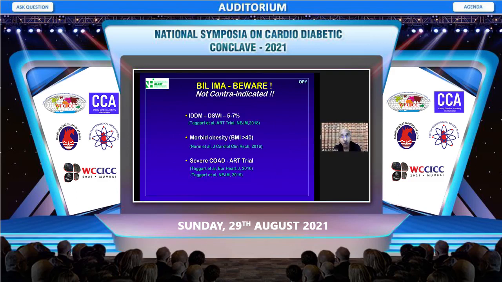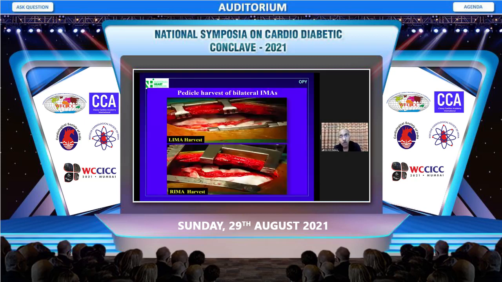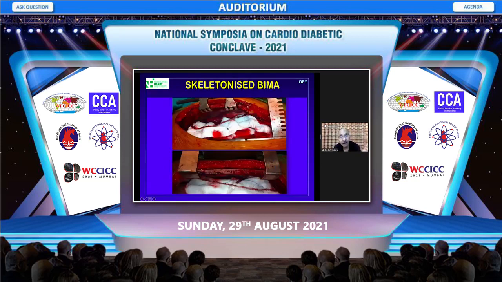And this is especially true for patients with insulin-dependent diabetes, morbid obesity, and COPD. So it is recommended by the European guidelines that we must use the IMA, or internal mammary artery, in a skeletonized fashion. See, normally what we do is we take an IMA as a pedicle, which is almost an inch wide, consisting of the IMA, that is internal mammary artery, the accompanying vena comitantes, fat, and fascia. But if you take out the skeletonized IMA, leaving behind the vena comitantes and fat and fascia, we reduce the